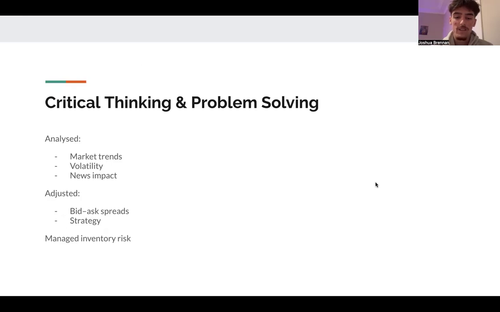What I found interesting is that there wasn't really a perfect decision. It was always about balancing profit, risk, and execution speed. So overall, it pushed me to think more dynamically and make decisions under uncertainty.